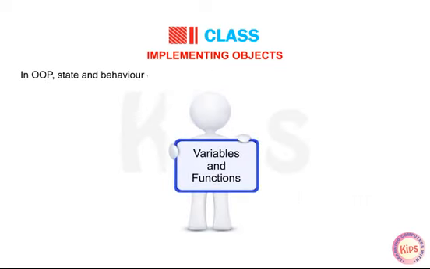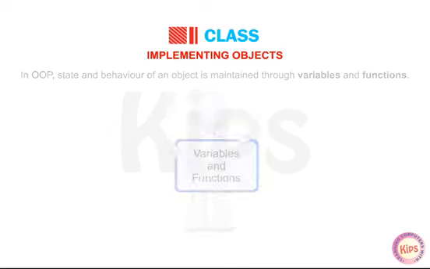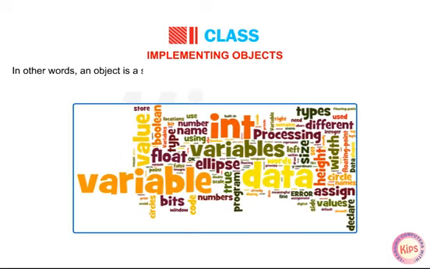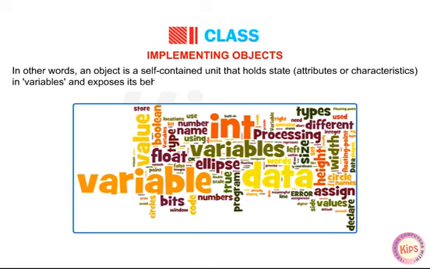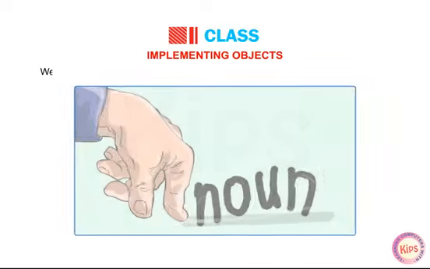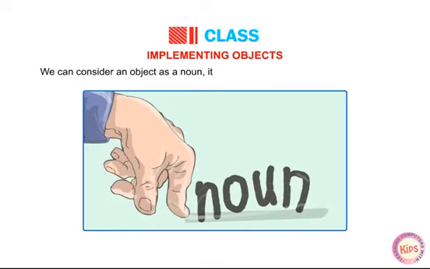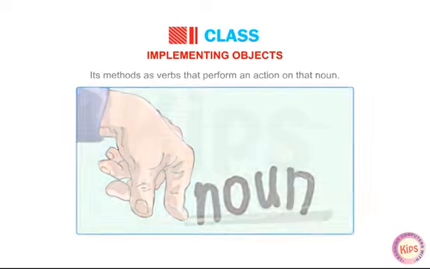In OOP, state and behavior of an object is maintained through variables and functions. In other words, an object is a self-contained unit that holds state, attributes or characteristics in variables and exposes its behavior through methods, ways to manipulate the values stored in variables. We can consider an object as a noun, its fields as adjectives that describe the noun, its methods as verbs that perform an action on that noun.